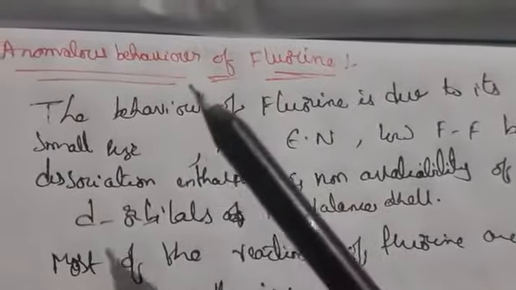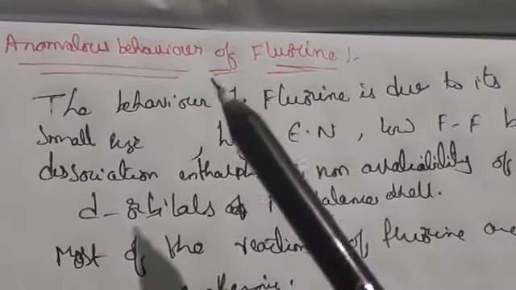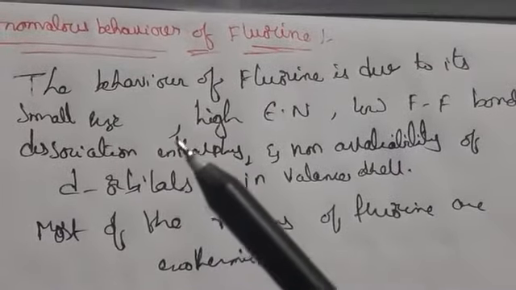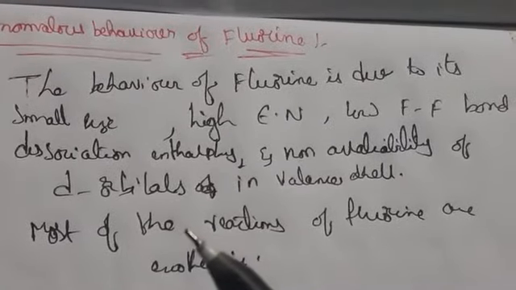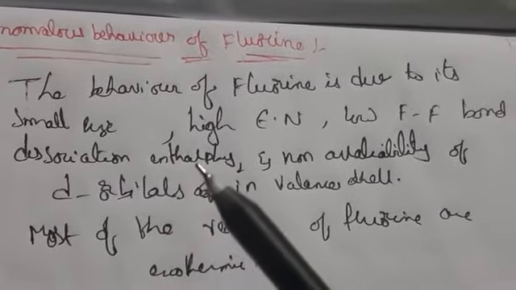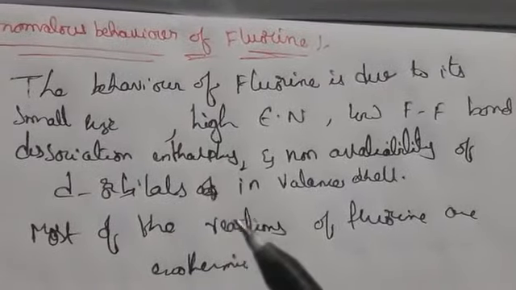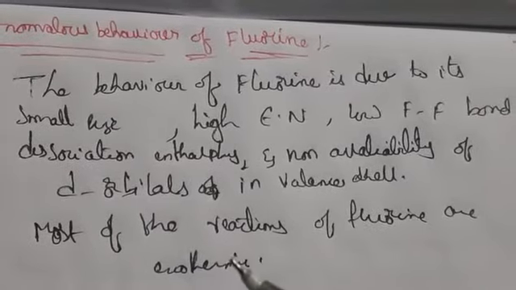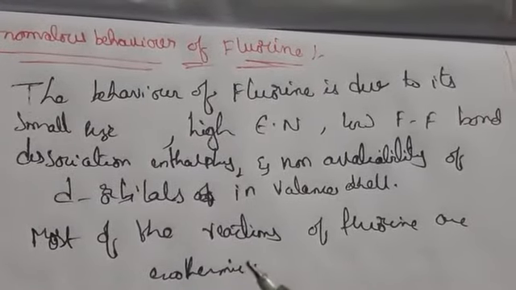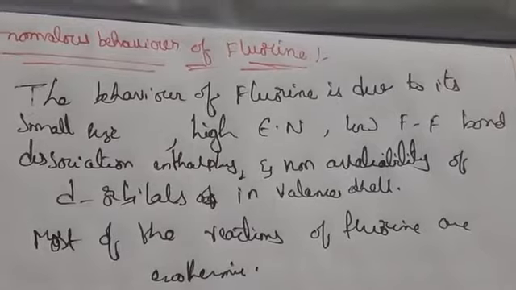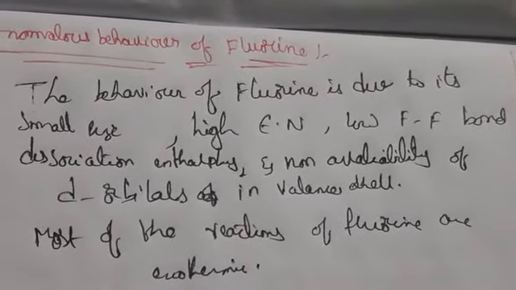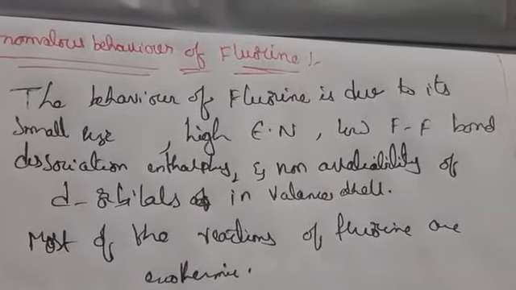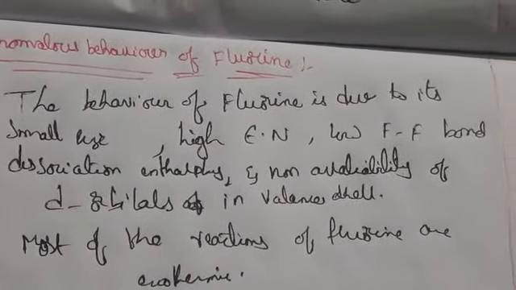Now today I am going to explain the remaining properties. First of all, let us discuss the anomalous behavior of fluorine. Generally, like other p block elements present in the second period of the periodic table, fluorine is also similar in many properties. For example, ionization energy, electronegativity, and electrode potentials are all higher for fluorine than for the other halogens, and it has very low ionic and covalent radius, melting point, boiling point, bond dissociation energy, and electron gain enthalpy.